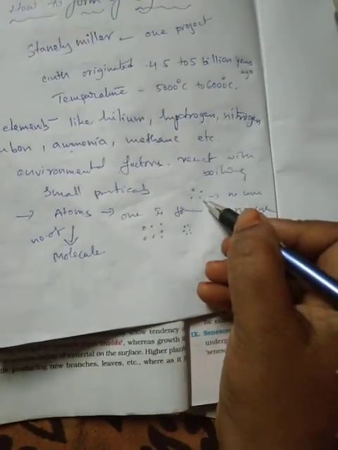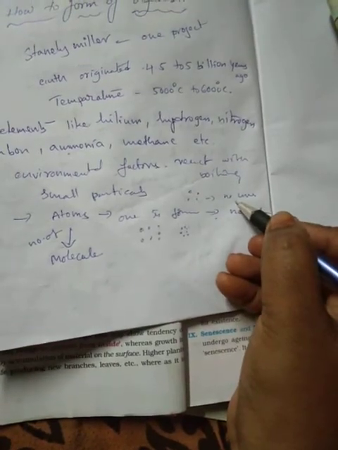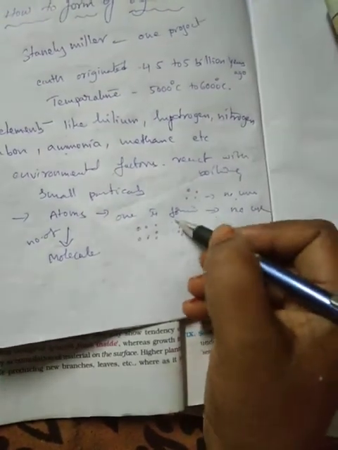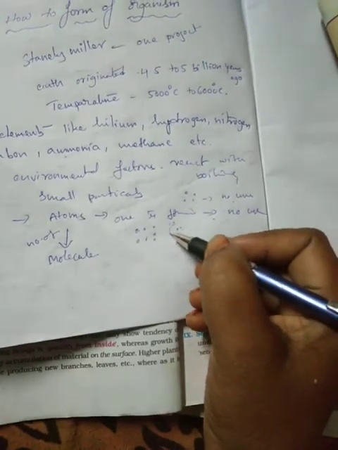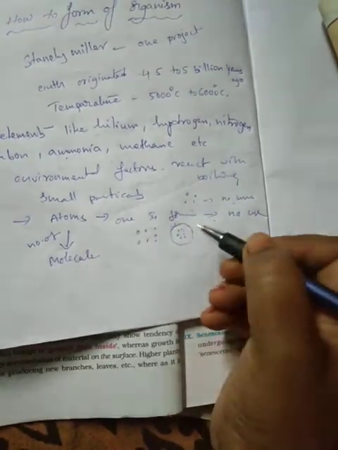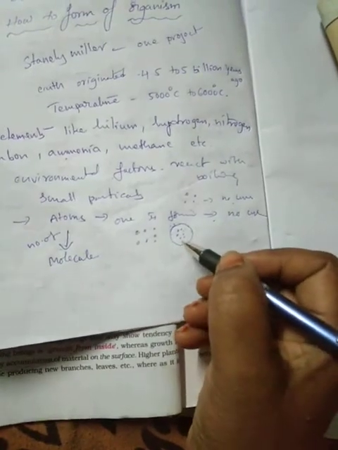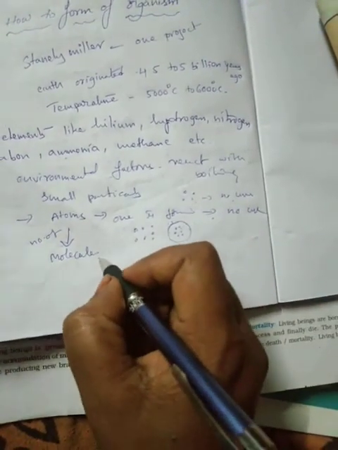A single particle is of no use, but a number of single particles fuse to form a large structure, that is the molecule.